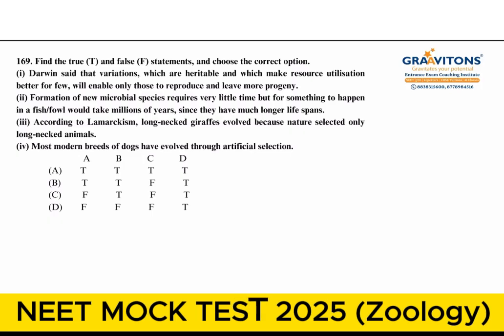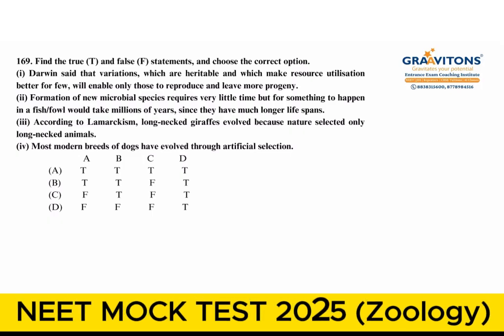Next question, find the true as well as false statement and choose the correct option. So in this particular, the first statement, Darwin said that variations which are heritable and which make resource utilization better for few will enable only those to reproduce and leave more progeny. Reproductive fitness, yes, it is true.